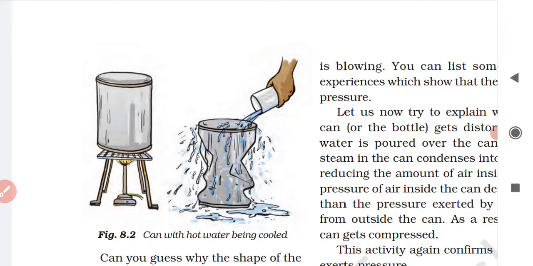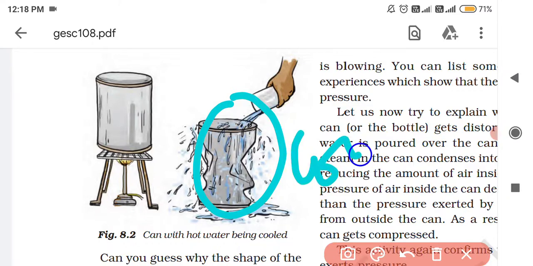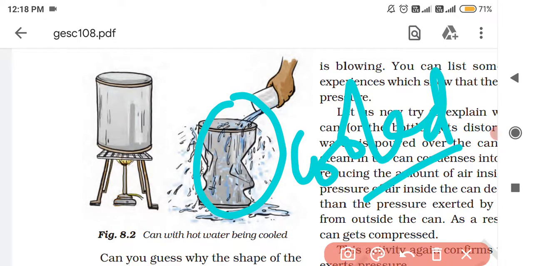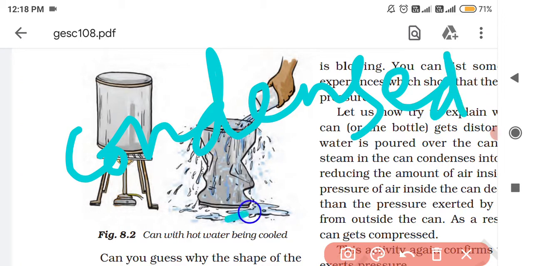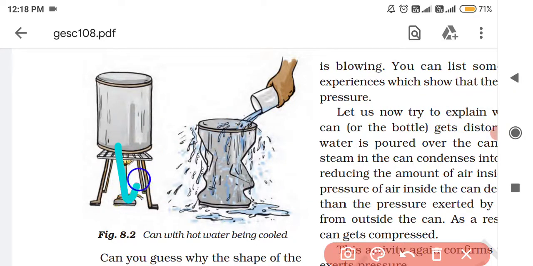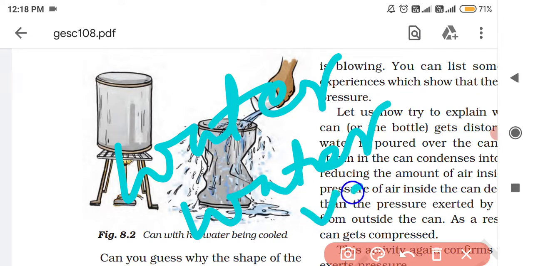So after adding this cold water, the hot steam which is present inside the tin can got cooled. The hot tin can got cooled, then the steam also got cooled. Then when the steam got cooled, it got condensed. It got what? Condensed. And then there will be formation of water and water vapor inside the tin can.